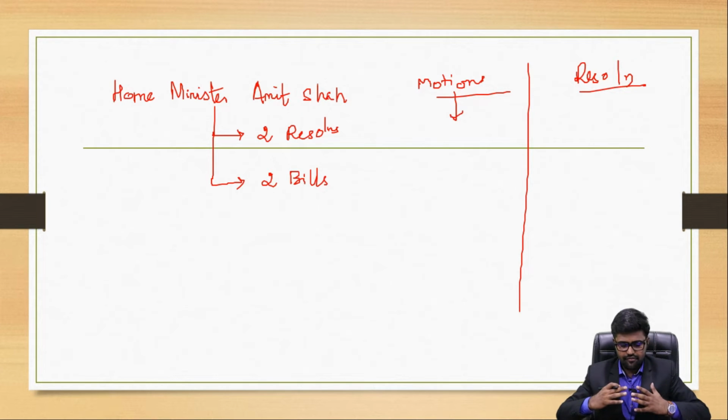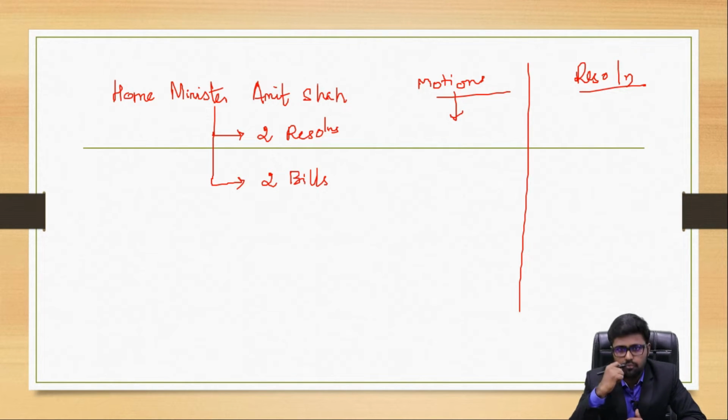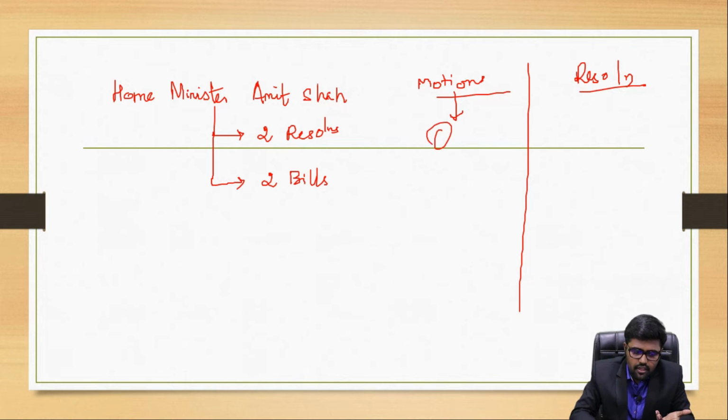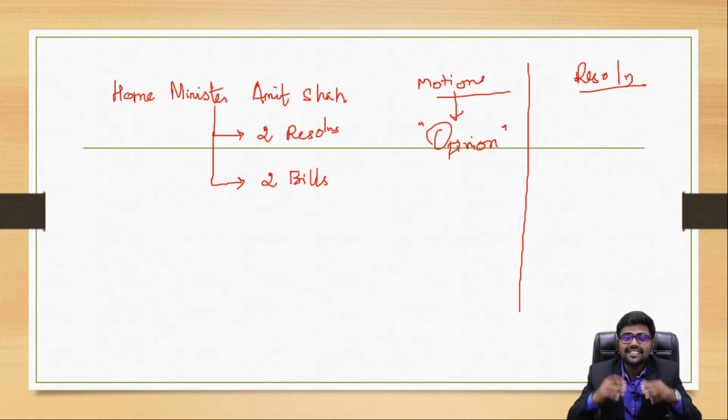No matter in the House can be initiated without passing a motion, that is, no debate or discussion on a matter of general public importance can go on in the parliamentary session without passing a motion. So why a motion? Just to get the opinion of the House, so we can get to know the stand of the House with respect to the particular matter.